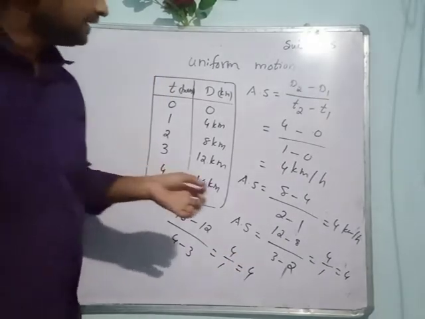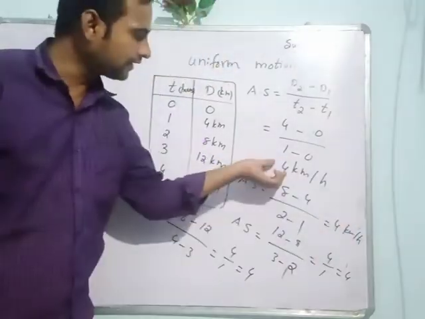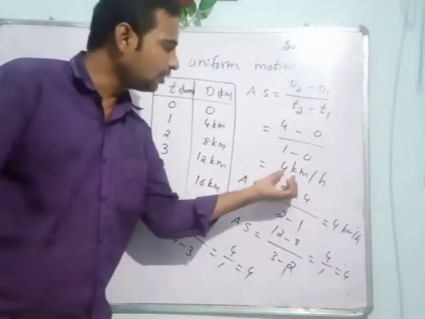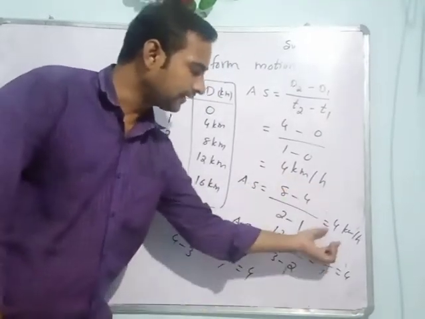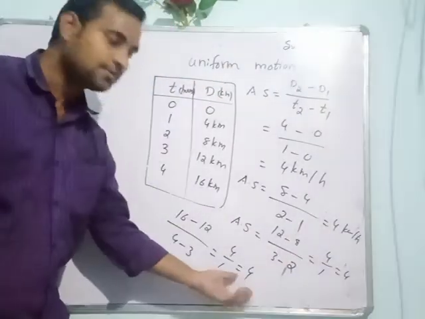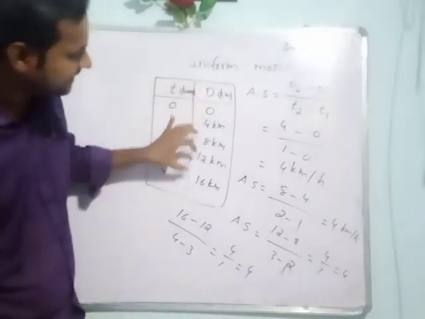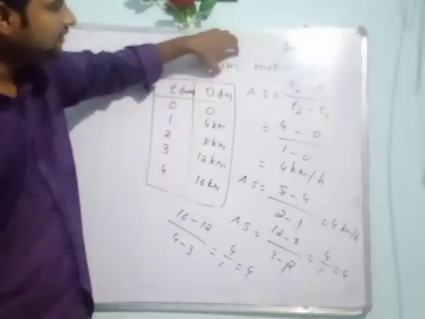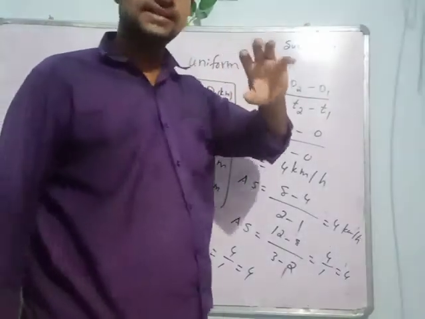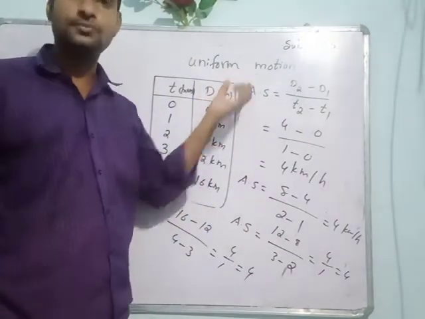So here equal distances are covered in equal time intervals. So 4 kilometers per 1 hour, 4 kilometers per 1 hour, 4 kilometers per 1 hour, 4 kilometers per 1 hour. So in equal time intervals, it covers equal distances. Clear all of you? Uniform motion means covering equal distances in equal time intervals. It is called uniform motion.